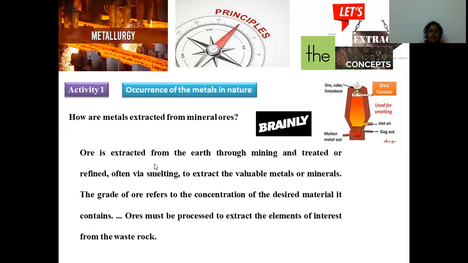So the process of extraction is denoted as mining, and during the mining process we are extracting the crude product, and later it will be subjected to various chemical methods, various kinds of approaches we are going to apply in order to separate the pure metal from the crude one.